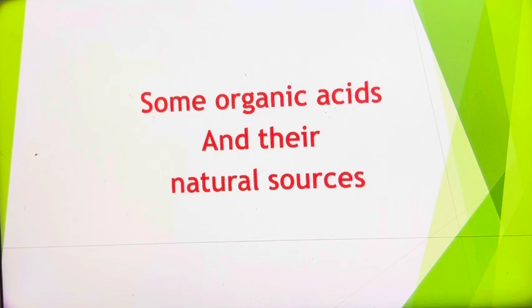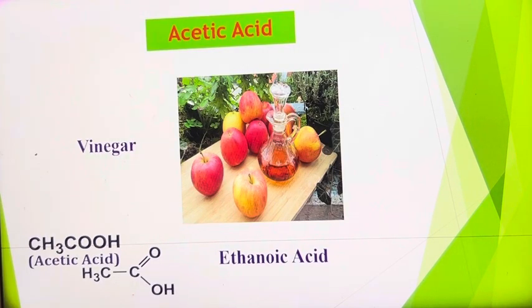Acetic acid is present in vinegar. What is vinegar? Vinegar is obtained from the fermentation of a rice powder solution, barley powder solution, starch solution, or apple juice solution. After fermentation we get vinegar.